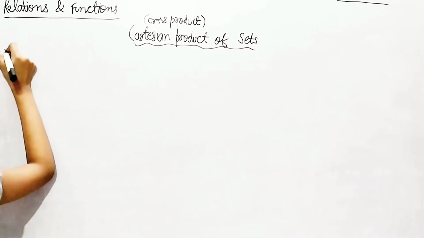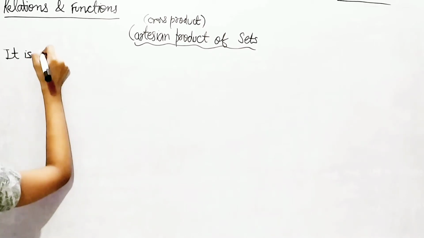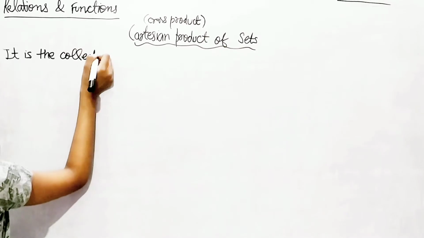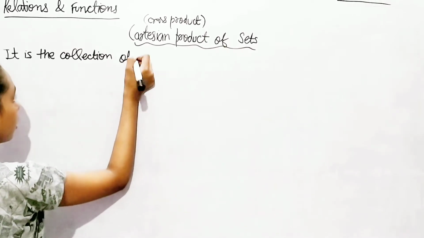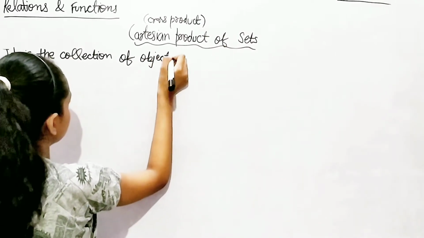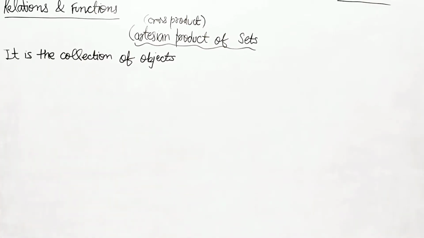It is a collection of objects, and something in particular, they're always going to be in pairs.